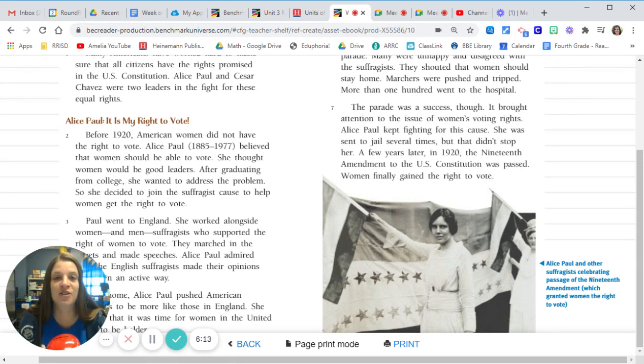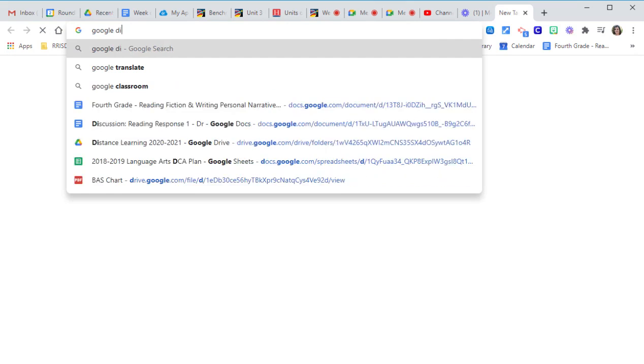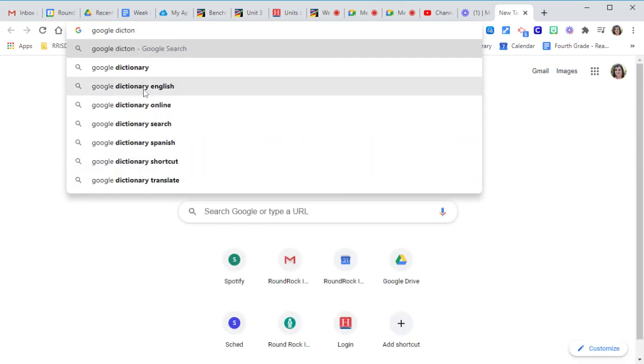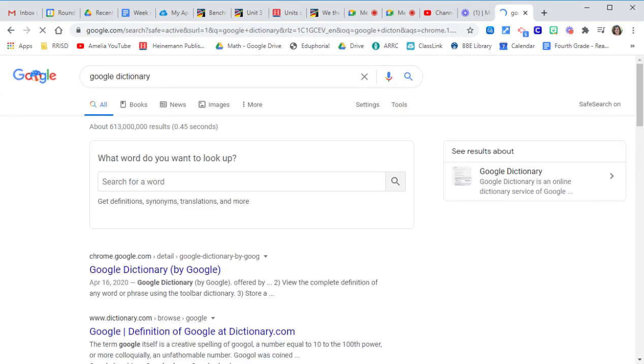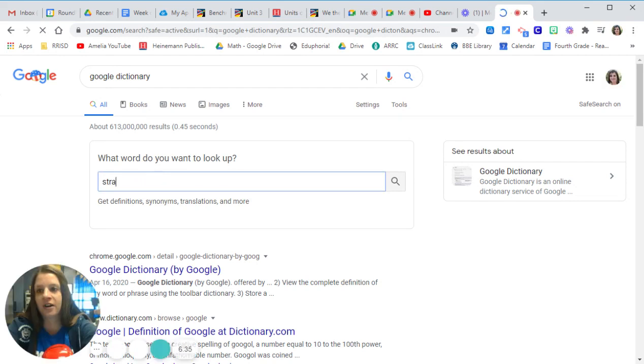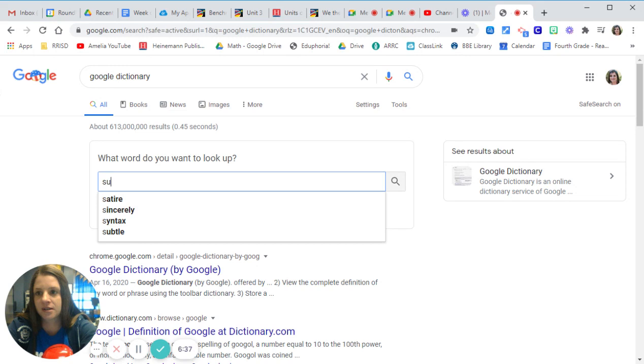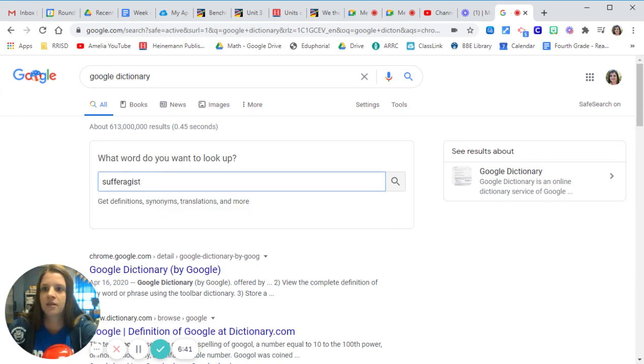So then your last step at that point would be you could go to a digital means, like if we wanted to go to Google Dictionary, and then we could type in the word suffragist just to check at the end. But notice, readers, that we used all of our strategies and our word power to try to figure it out first.